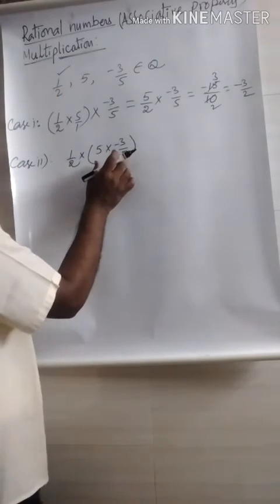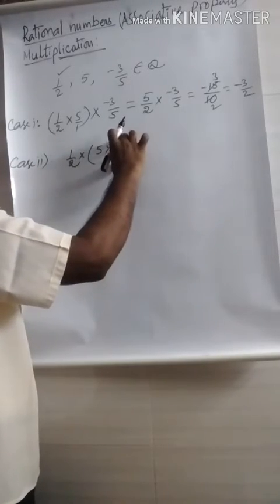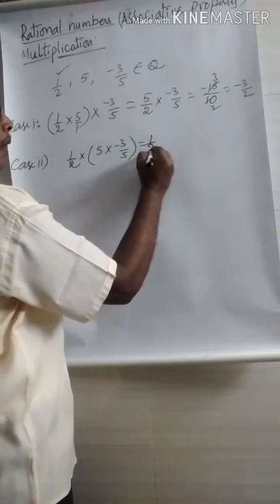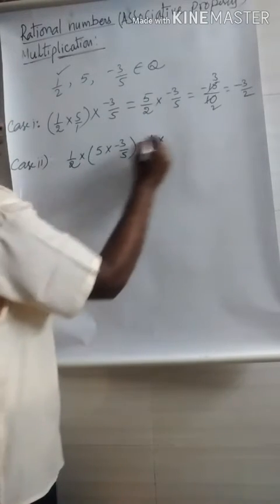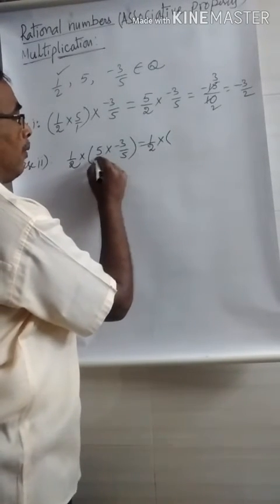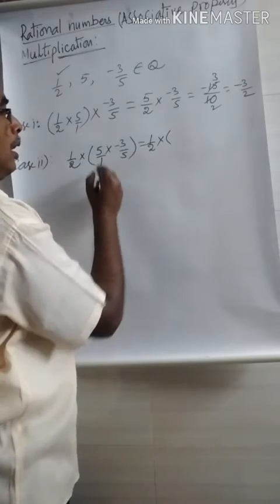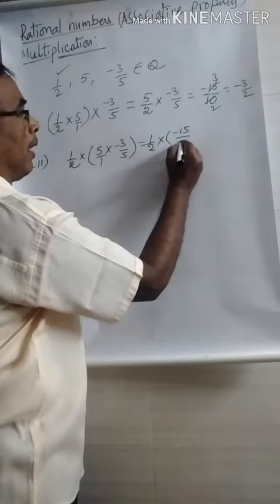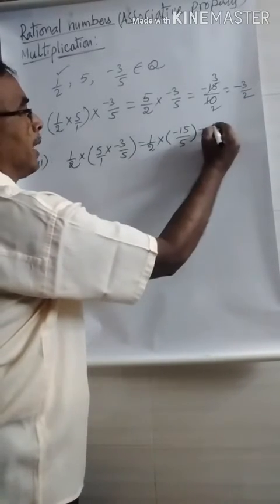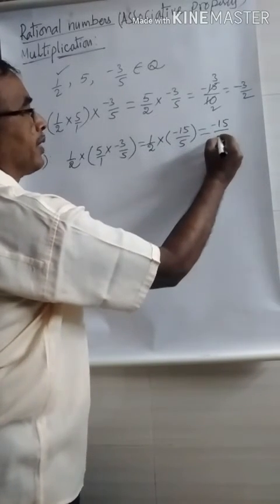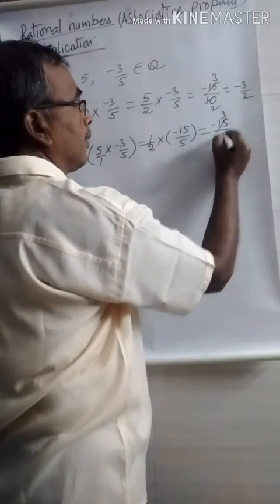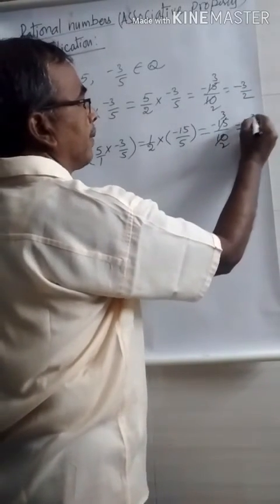Here we multiply the second one and third one first. That is the change. 1 by 2 into, in brackets, 5 is 5 by 1. 5 into minus 3, minus 15 by 5. 1 into minus 15, minus 15. 2 into 5 is 10. Here a small cancellation, 5 3s and 5 2s. That means minus 3 by 2.